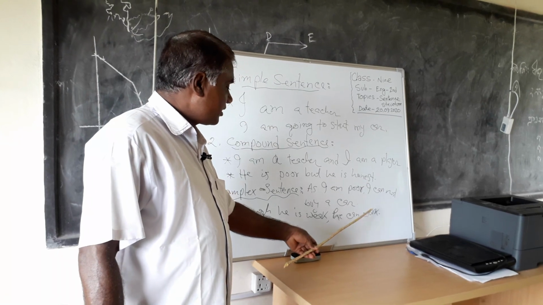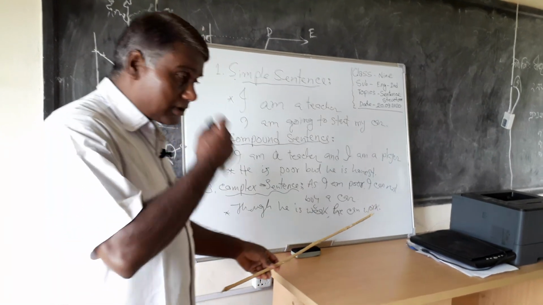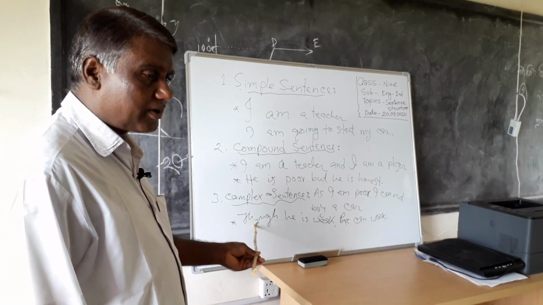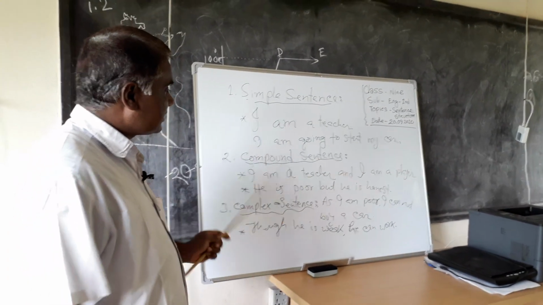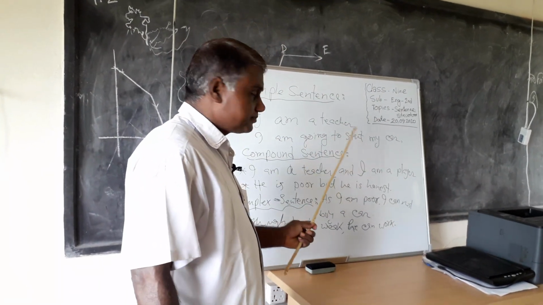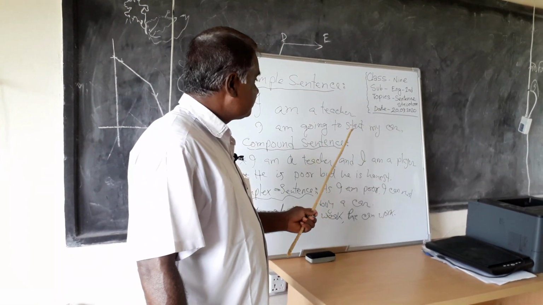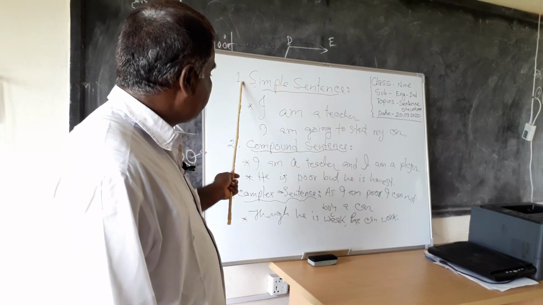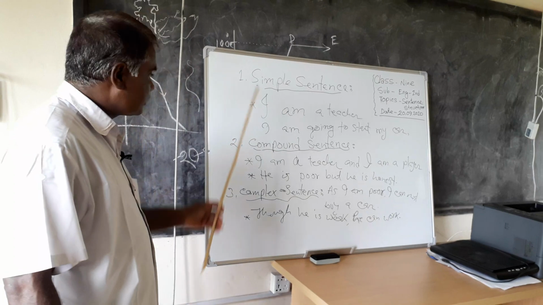On the other hand, the principal clause does not depend on the subordinate clause. Okay. These are the rules of this structure of sentence: simple, compound, complex.